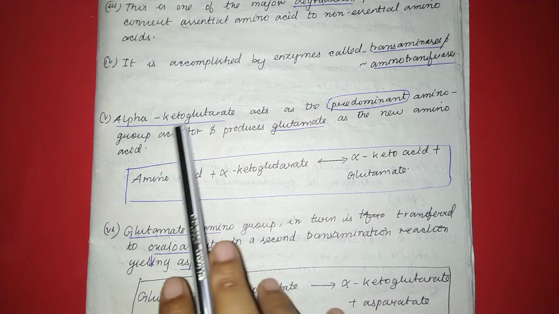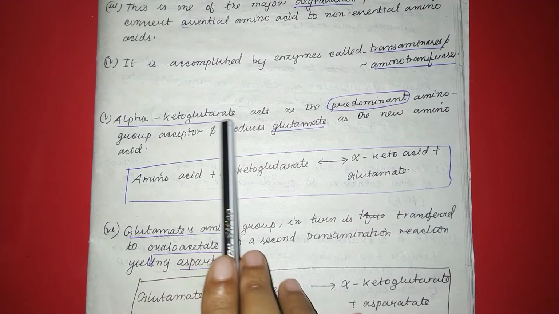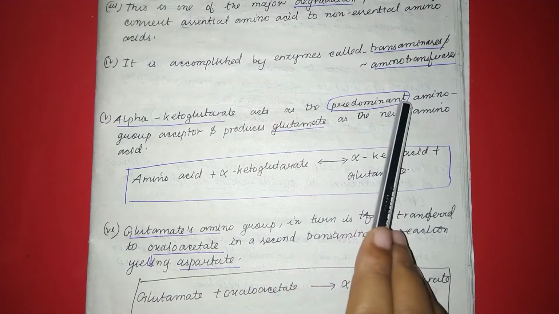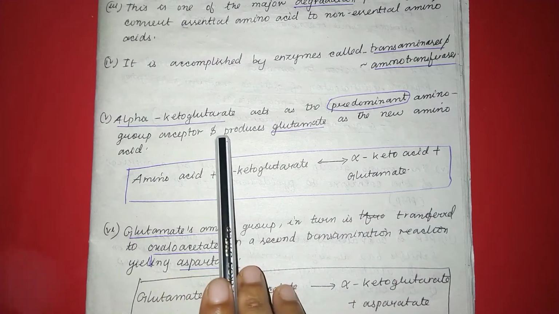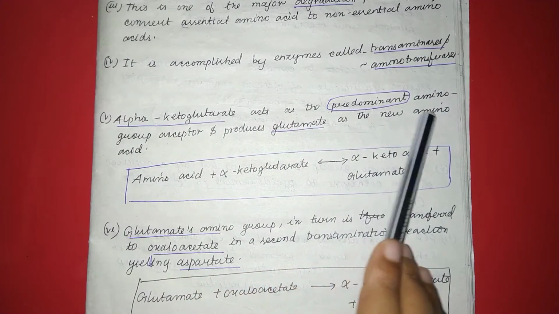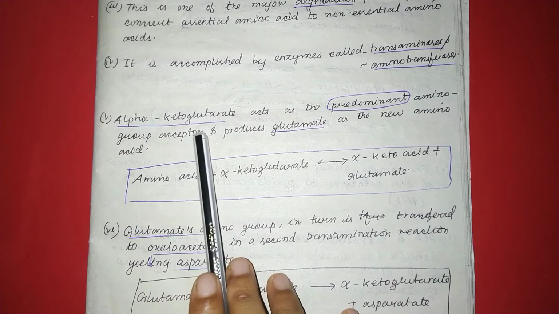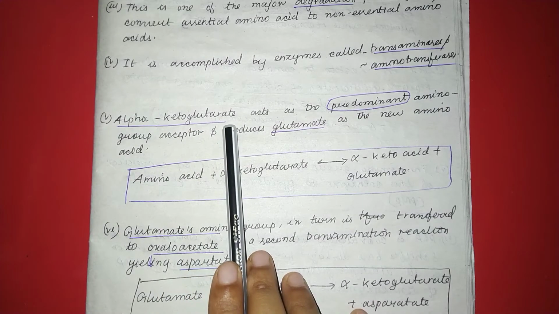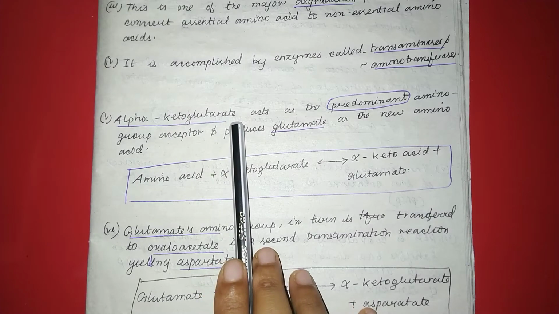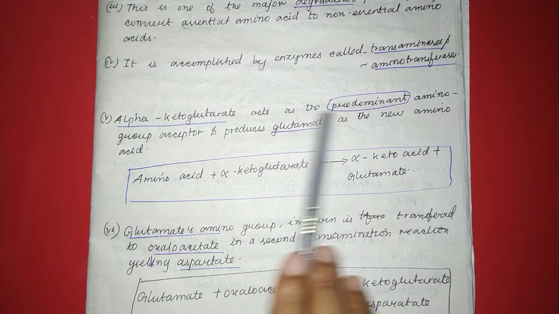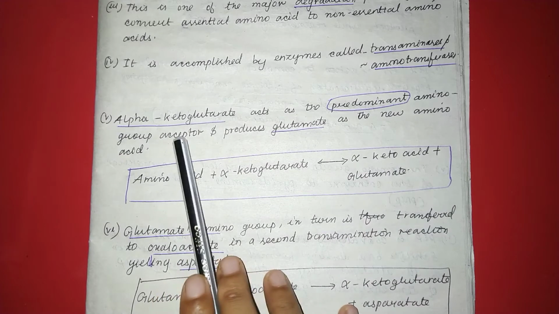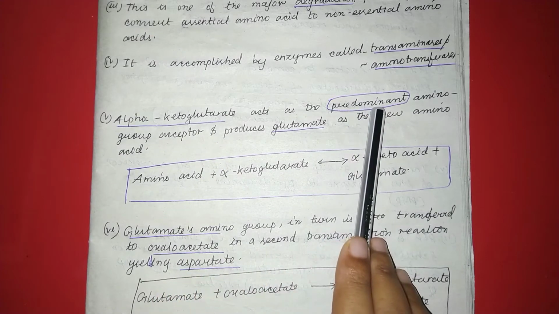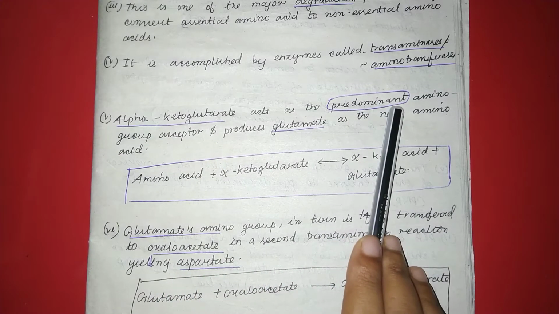In the transamination process, alpha ketoglutarate acts as the predominant amino group acceptor and produces glutamate as a new amino acid. Predominant means the main element.